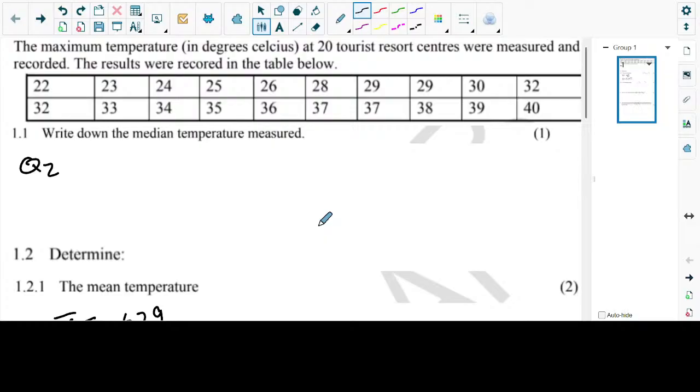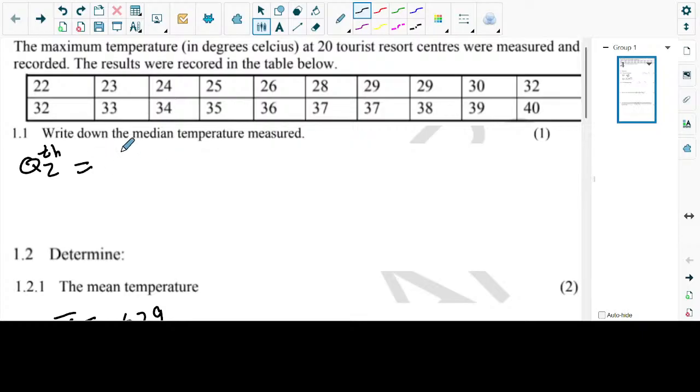So how should we approach it? Use a formula to get the position, or should we just go straight there? Let's use a formula. Yeah, this one is huge. So the formula that we have, it says Q2. And then the data that we have, is it odd or even? It's even. So do you expect the median to be part of the data or not part of the data? Not part of the data. So you say you want to try to use the formula then.